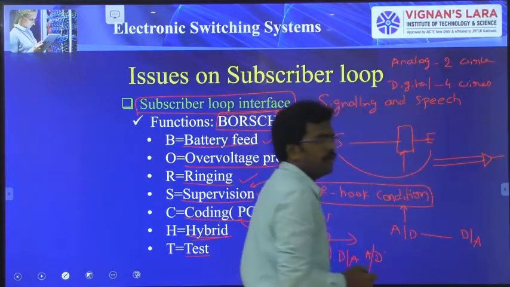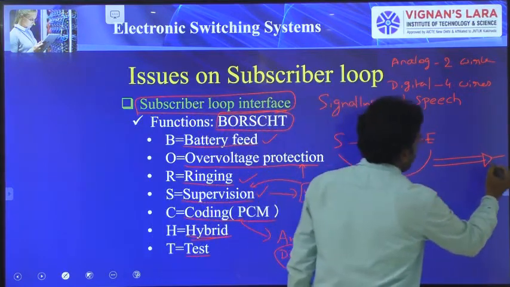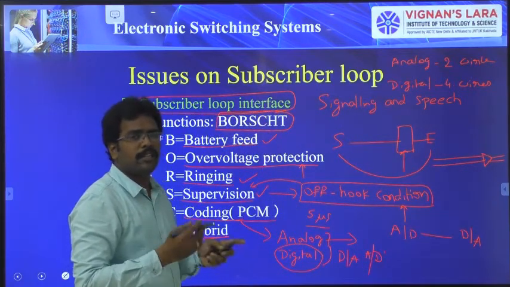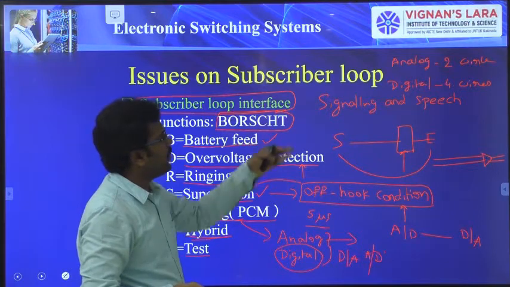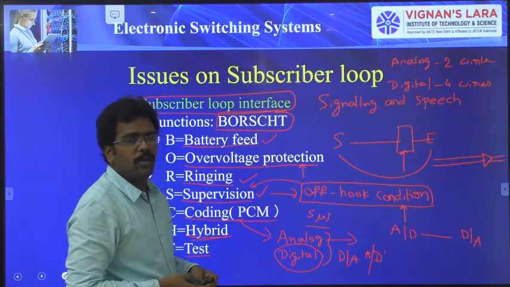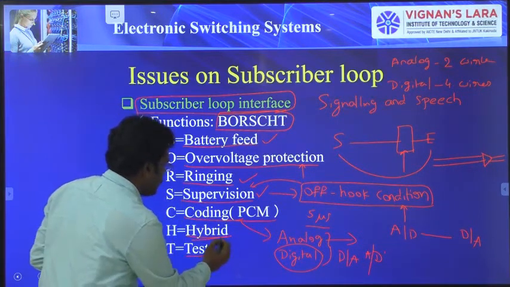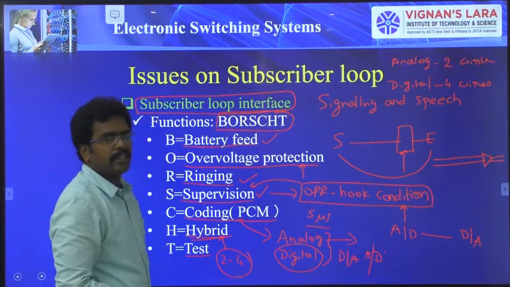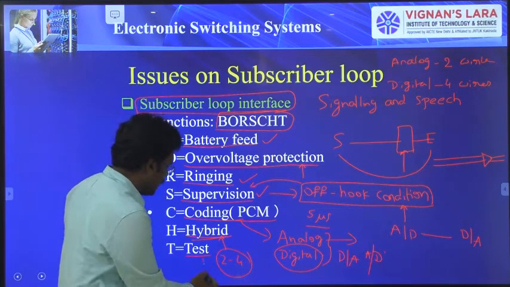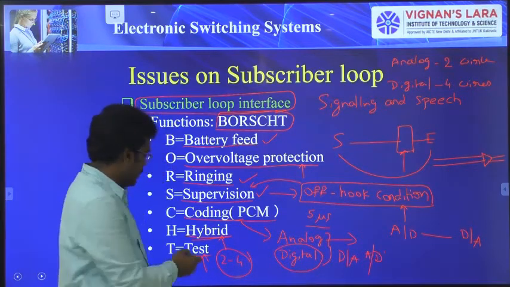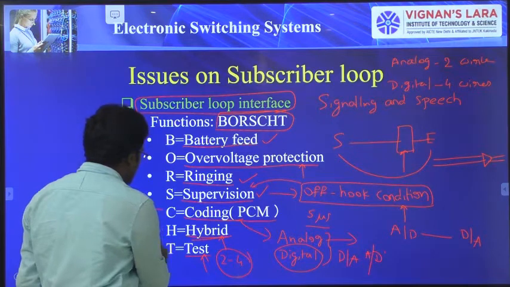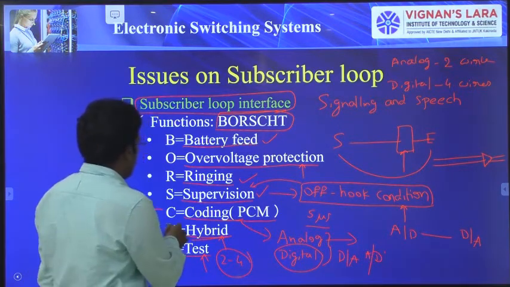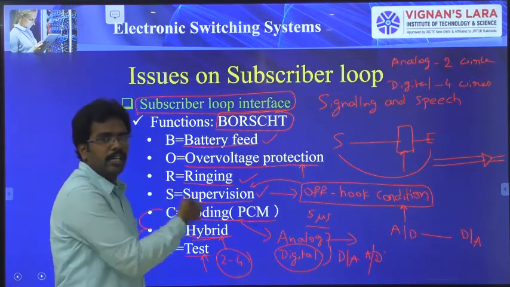Therefore, while converting analog to digital networks, we have to go for a 4-wire mechanism. So a hybrid is nothing but a 2-wire to 4-wire converter. It is called a hybrid circuit. Finally, there is testing. Coding, hybrid and testing come under digital transmission, extra when compared with analog transmission.